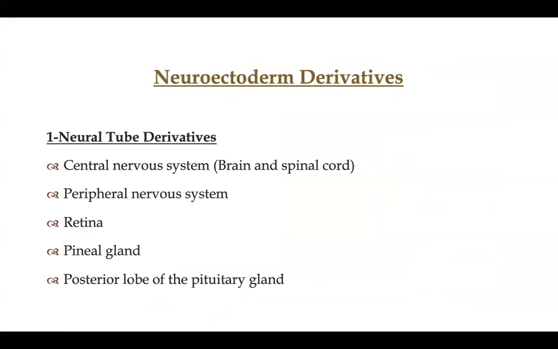Okay, finally we have to memorize this in a good way. Perfect. What are finally the derivatives? We have two structures, the neural tube and the neural crest. Both are developed from ectoderm. So the ectoderm will give us in our body two structures, one neuro and one surface. Neuro means regarding the nerves, spinal cord and so on, and the surface means skin, hair, nail and so on.